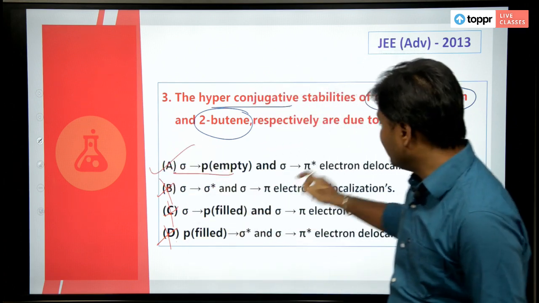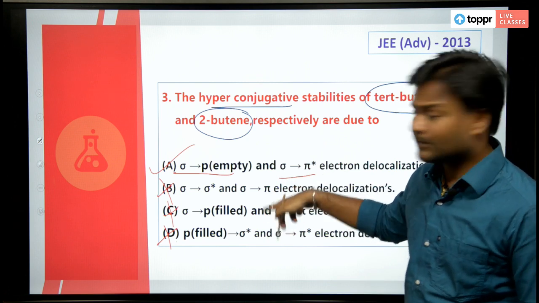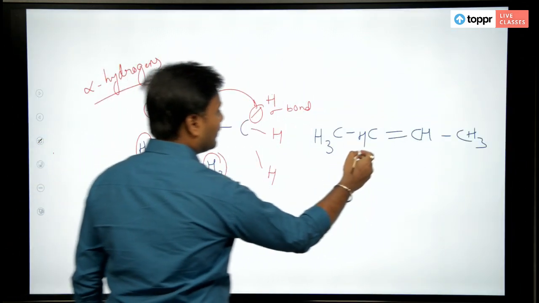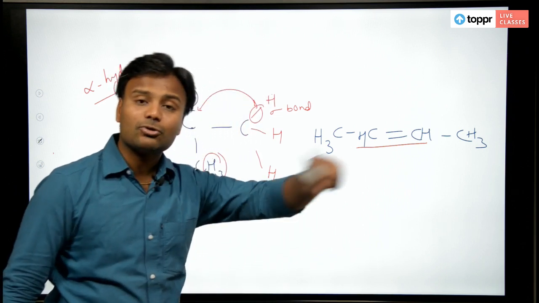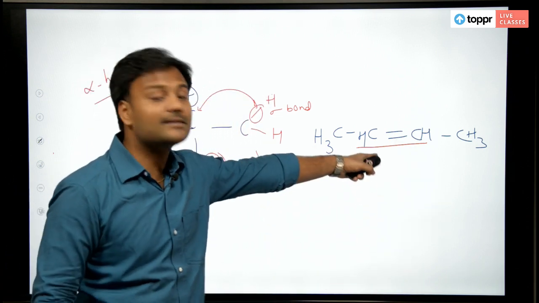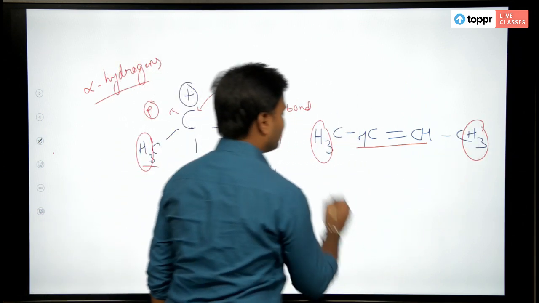Option A, even in the case of this one, sigma to pi star, why? You have the double bond present here, the carbon present next to the functional group in this case is the alpha carbon, and these hydrogens are the alpha hydrogens.